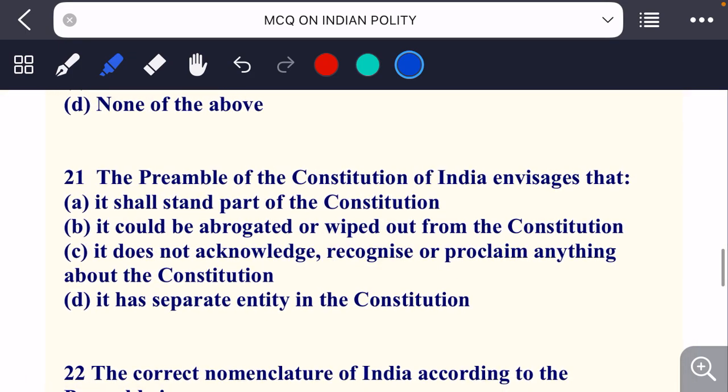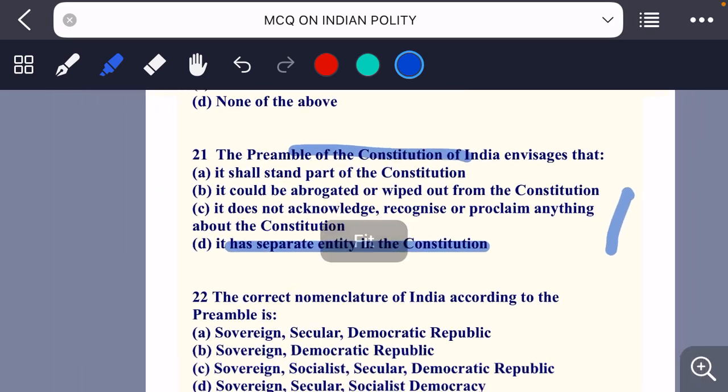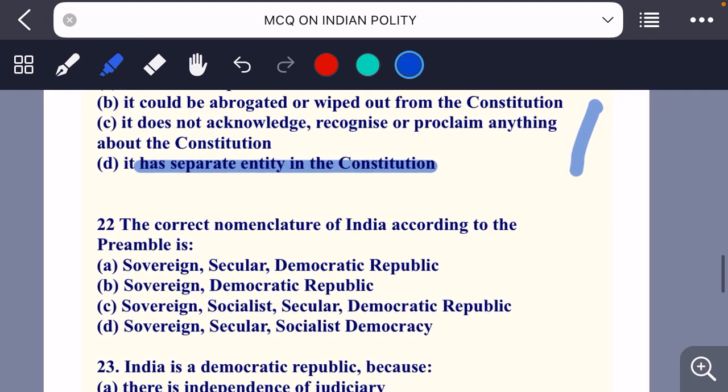The preamble of Constitution of India envisaged that it shall stand part of the Constitution. It could be abrogated or wiped out from the Constitution. It does not acknowledge, recognize, or proclaim anything about the Constitution. It has separate entity in the Constitution. So जो कि preamble of India है वो क्या करता है, that is it is a separate entity in the Constitution. Okay, we see the next question.